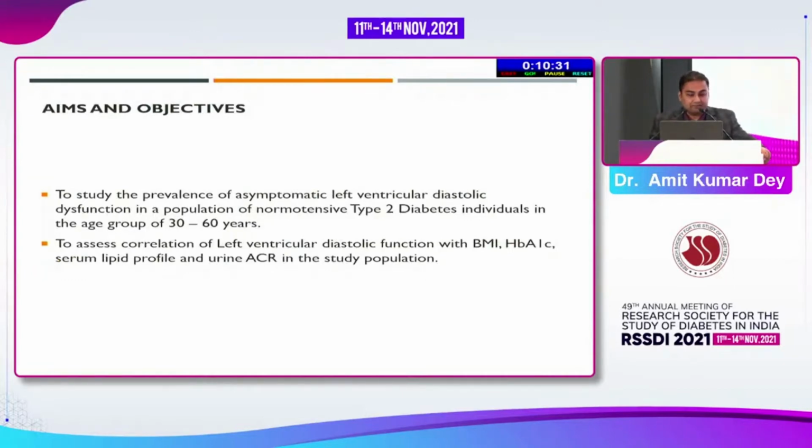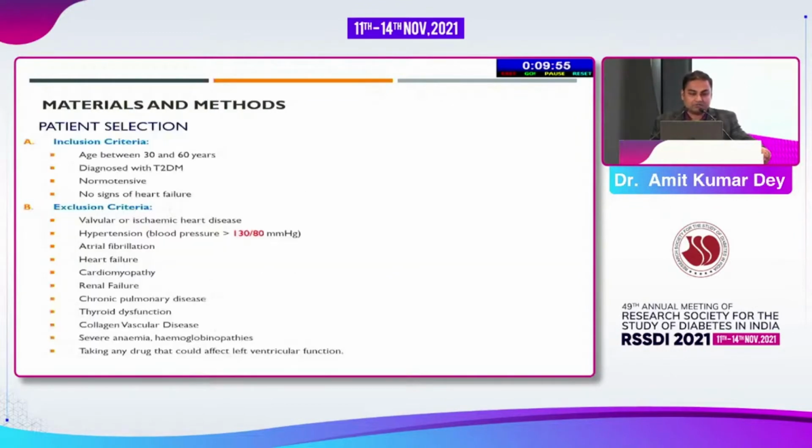We wanted to see the prevalence of asymptomatic left ventricular diastolic dysfunction in a population of normotensive type 2 diabetes individuals in the age group of 30 to 60 years. And the reason we chose a normotensive population and the age group of 30 to 60 years was because we wanted to remove any confounding factor like hypertension or age, which can separately contribute towards the presence of left ventricular diastolic dysfunction. We also wanted to assess a correlation of the left ventricular diastolic dysfunction with parameters like BMI, A1C, lipid profile, and urine ACR in the study population.